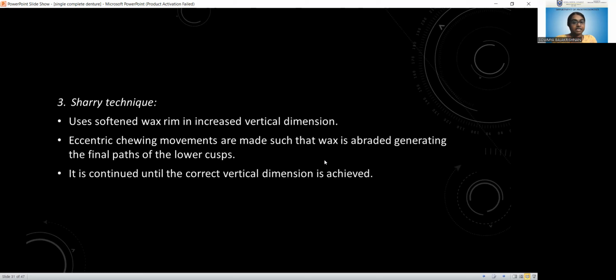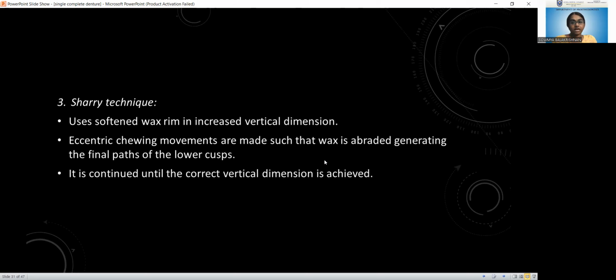Next is Sharry's technique. In this case, they use a softened wax rim in an increased vertical dimension. They make the occlusal rim out of wax only, but fabricate it in the increased vertical dimension. We insert it inside the patient's mouth, and eccentric chewing movements are made.